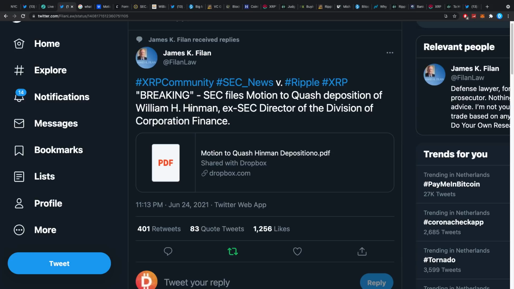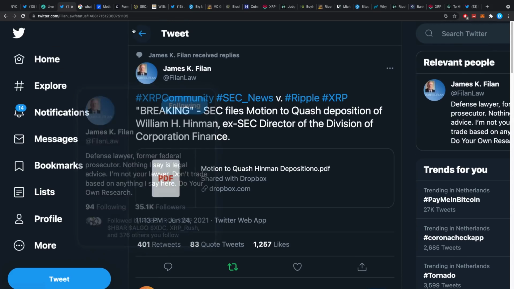Because if you think about it, if we as normal investors cannot really find out why exactly Bitcoin and Ether are not securities, but from a certain perspective XRP kind of is, how am I supposed to know how to classify all these cryptos now? I'm a crypto investor. How am I supposed to see which ones are good and which ones aren't if the SEC isn't necessarily guiding us? It's strange, right? So Ripple's been trying to dig.